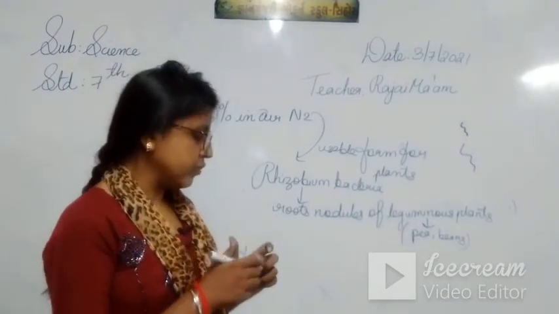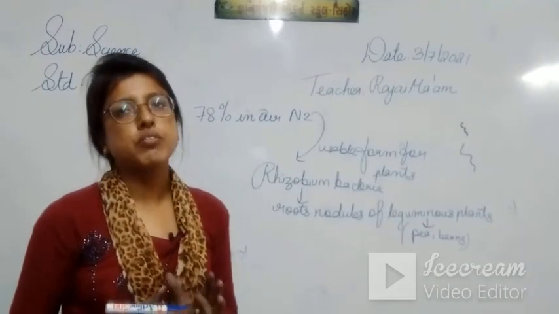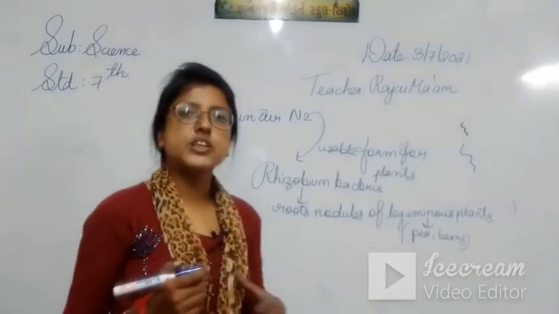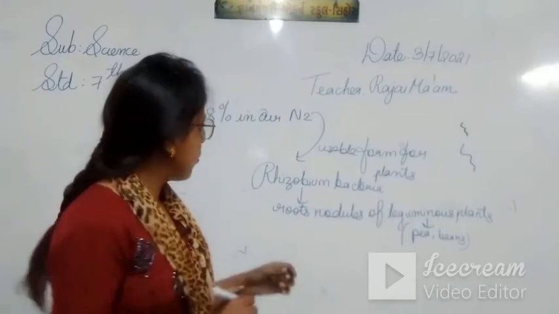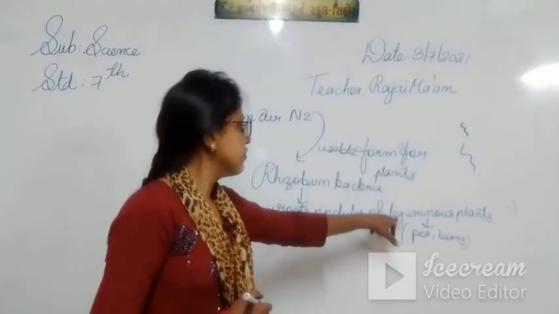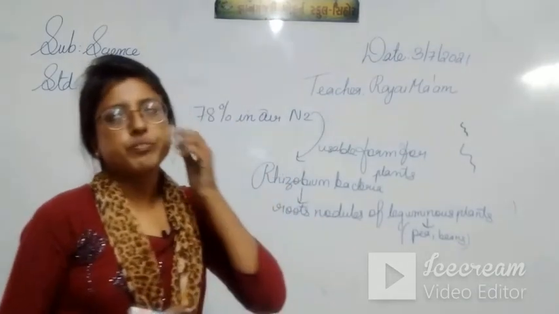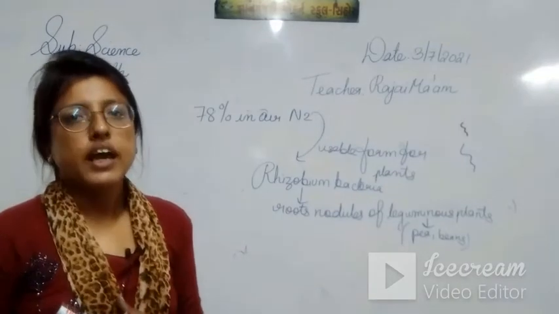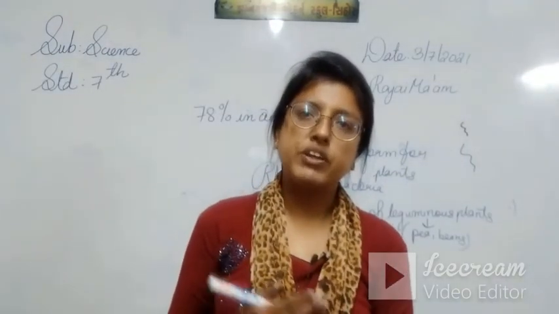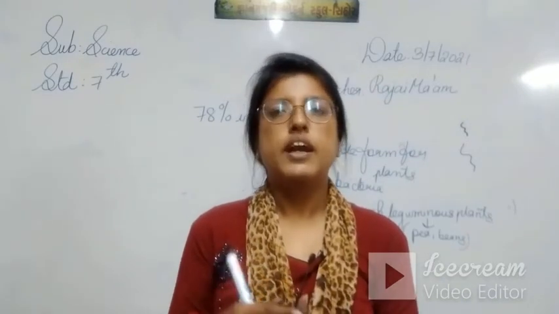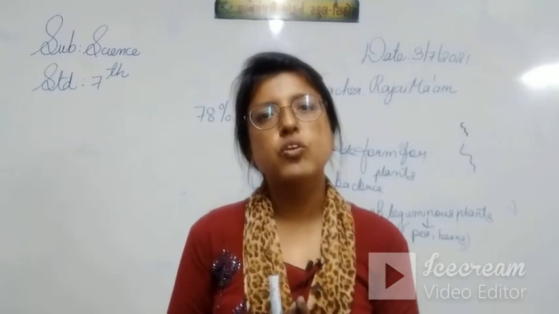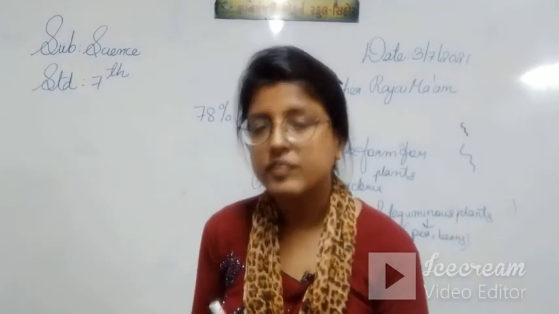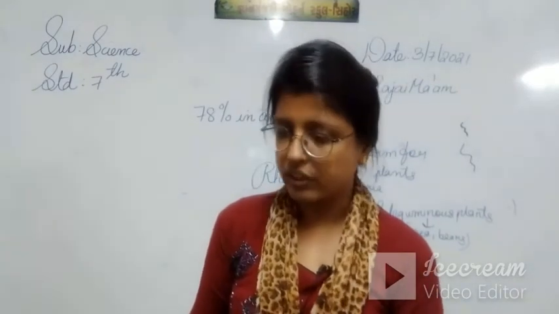Okay, I hope this is clear to you how nitrogen is converted into usable form. So it is with the help of the bacteria rhizobium. And you know the relationship is known as symbiotic relationship, because the plant will give food, nutrition to rhizobium, and rhizobium will give nitrogen to the plant. So both are mutually benefited, both the plant and the rhizobium bacteria are benefited. So that's why such a relationship is known as symbiosis. Okay, symbiotic relationship, that we have already discussed.